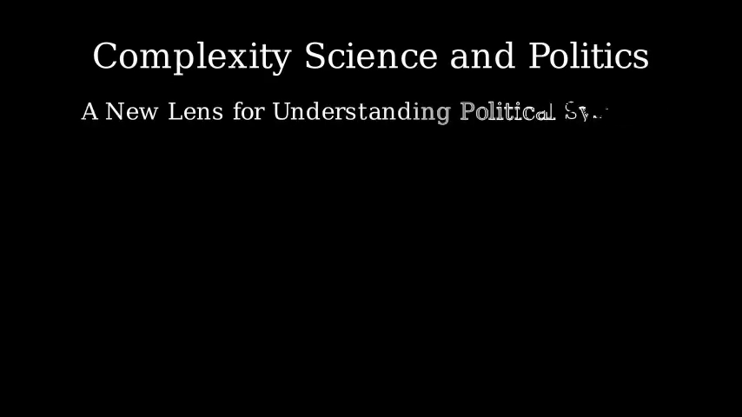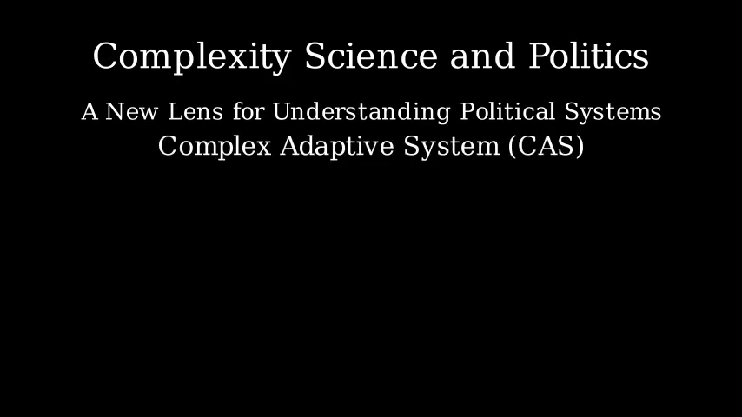Welcome to this video on the fascinating relationship between complexity science and political systems. From the standpoint of complexity science, political systems are best viewed not as simple top-down machines, but as complex adaptive systems, or CAS. Let's start by understanding what a complex adaptive system is.